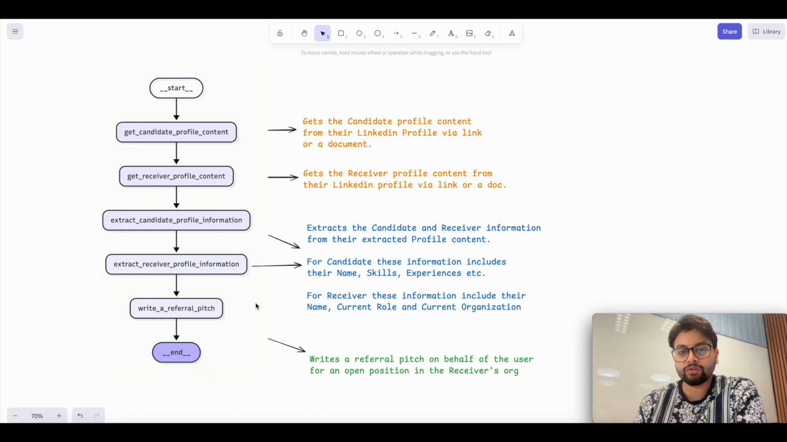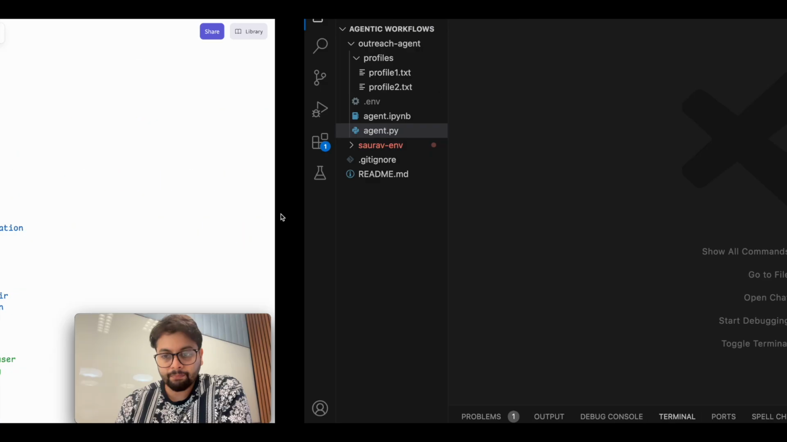So this is how the flow of the agentic workflow looks like. It is pretty simple and it works. We'll see it live in VS Code, how I have designed each node and how we can arrange that in a LangGraph architecture. So let's quickly move on to that part.